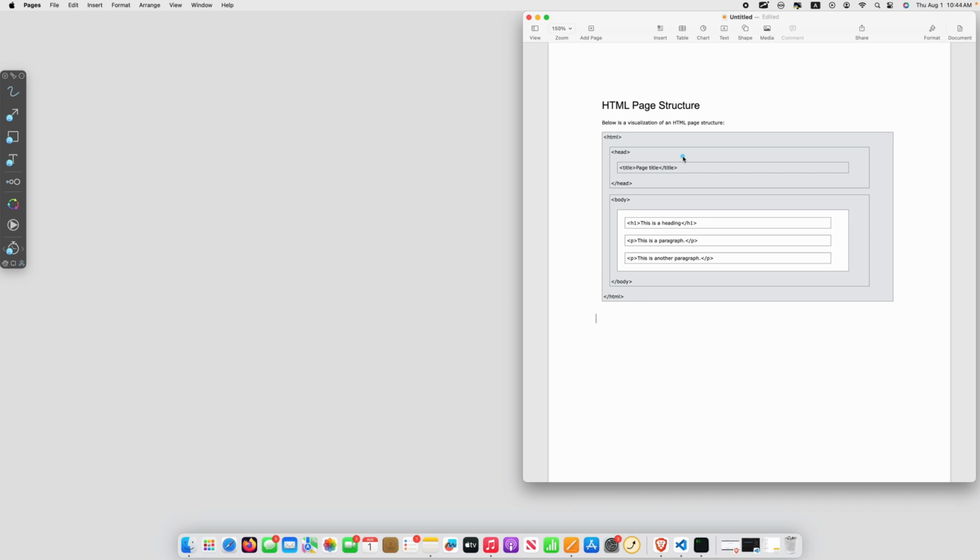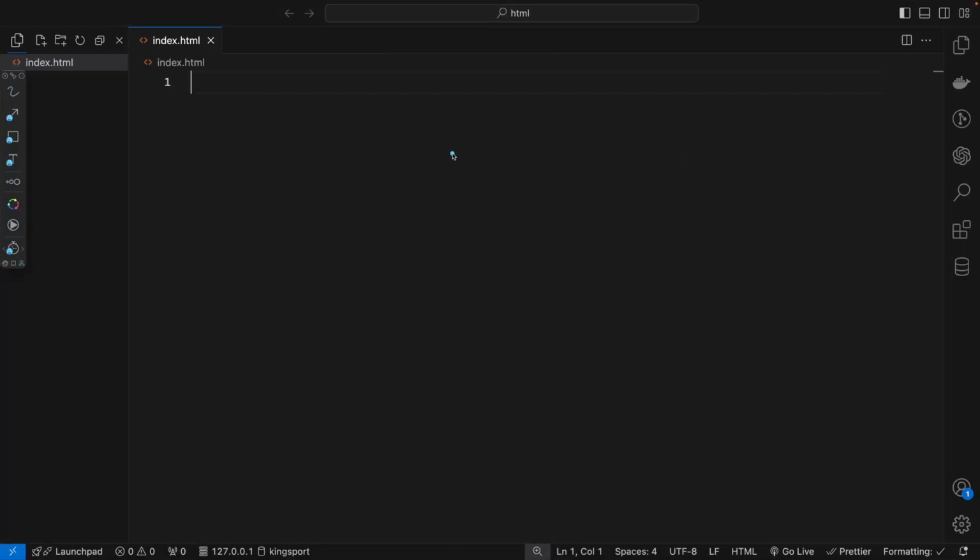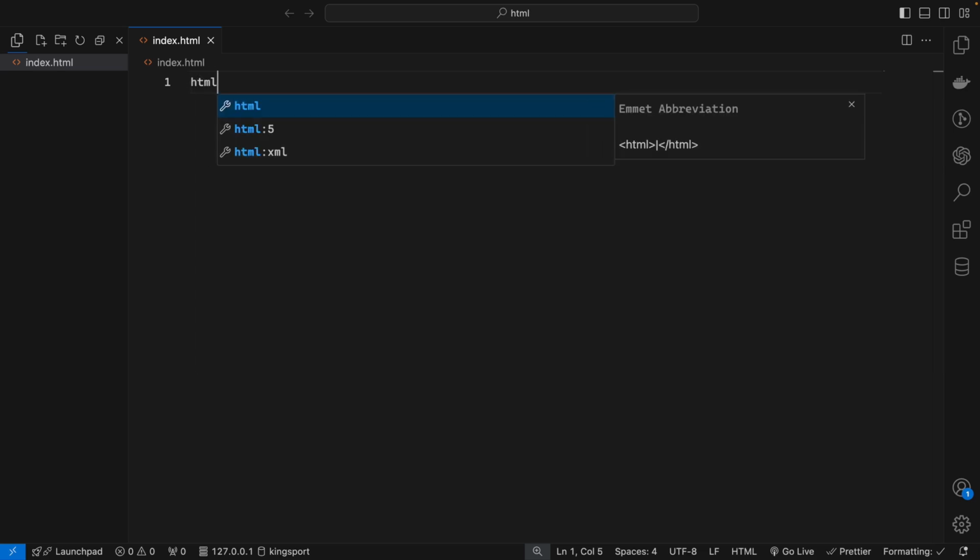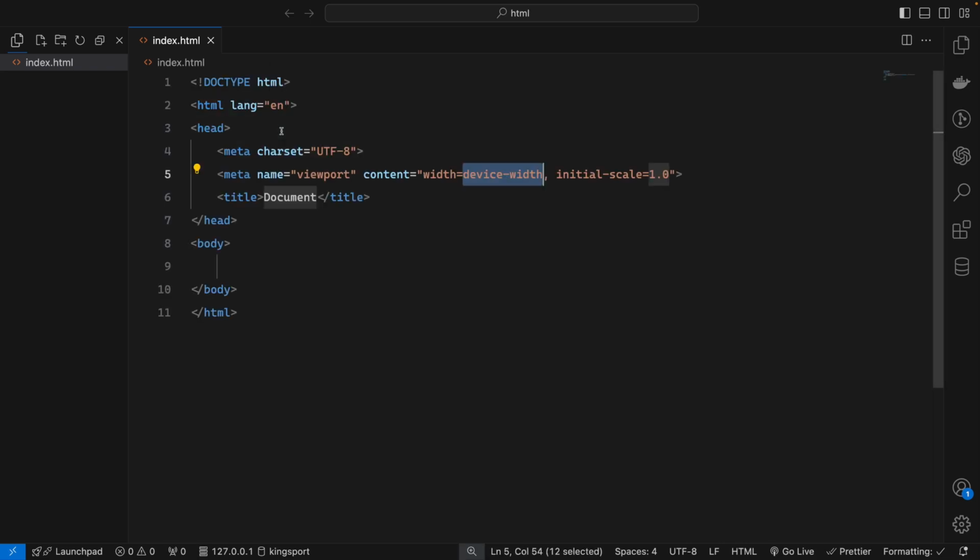So let's write the actual code. Here we have to start with the doctype. We have HTML version 5, as I mentioned, so we will use it like this. After you just create it, you have the necessary code which has been written for you.